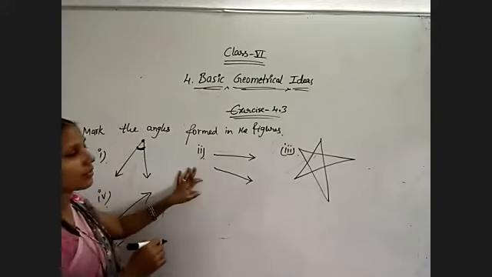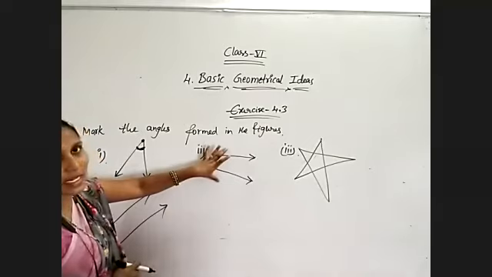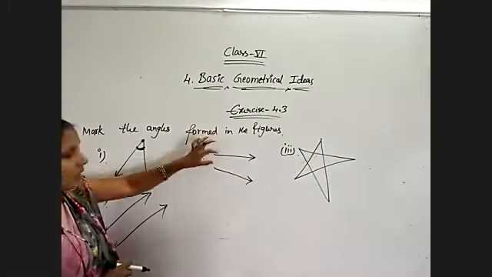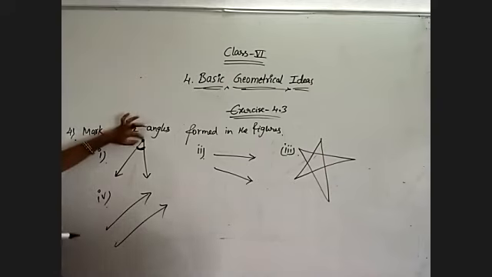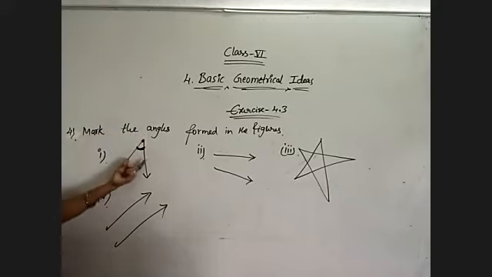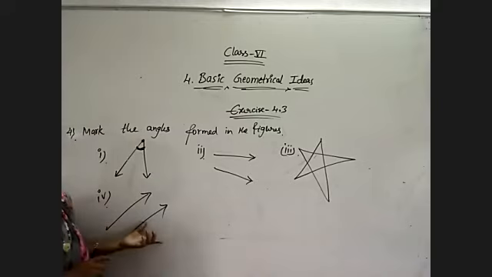Now coming to second figure, are they meeting at anywhere? No, because they are not intersecting, they can't form an angle. Even coming to fourth question also, second and fourth are not meeting at anywhere. So these two are not forming the angles. What is the condition? Understand? Whenever intersecting points are there, then only we will get the angles. So first figure here they are meeting, so they are forming angles. But coming to second and fourth, they are not at all intersecting, so that's why they are not having any angles.